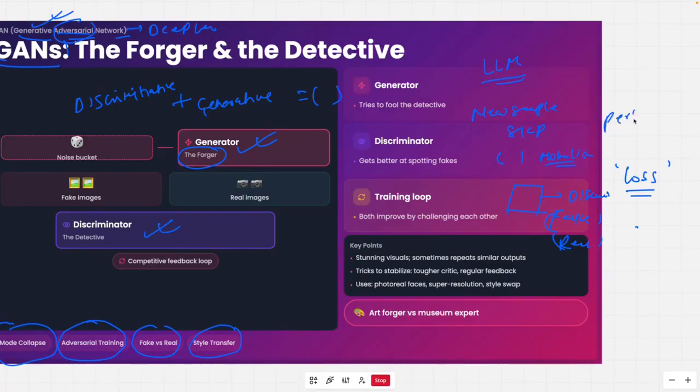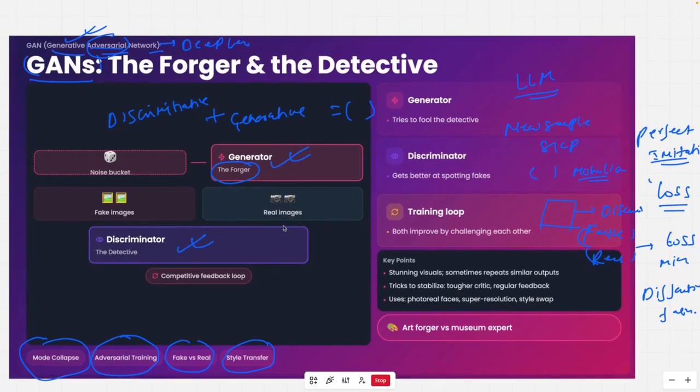So perfect imitation is the goal of the generator. And the discriminator's loss will be minimized when it is able to differentiate the fake. That's why the word adversarial is used, because they are actually competing with each other. This guy is trying to fake it, and this guy is trying to catch it.